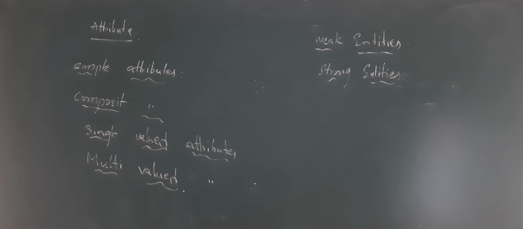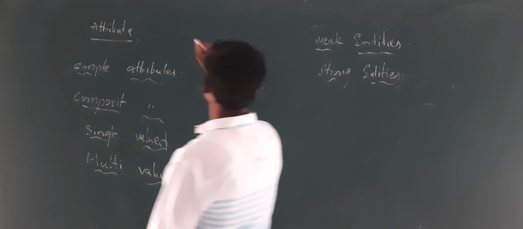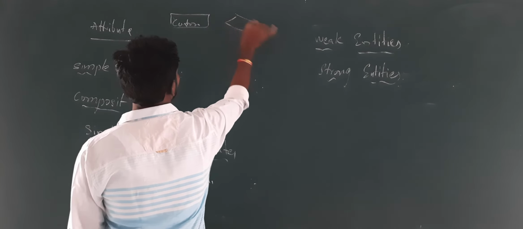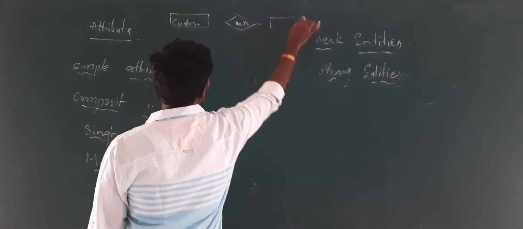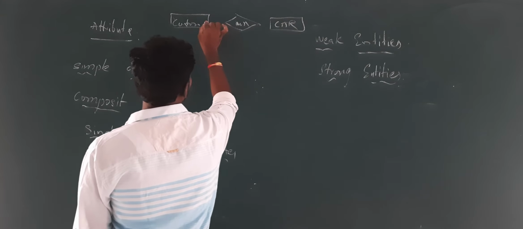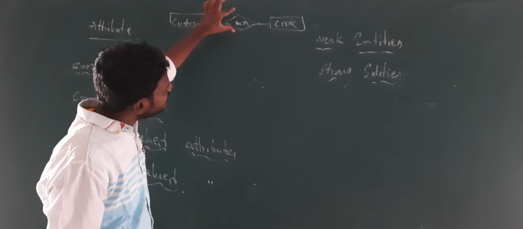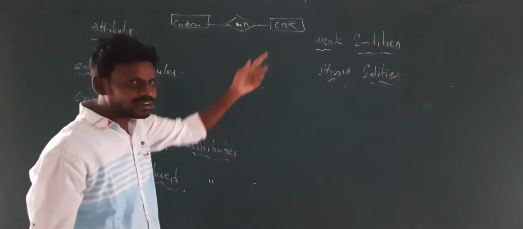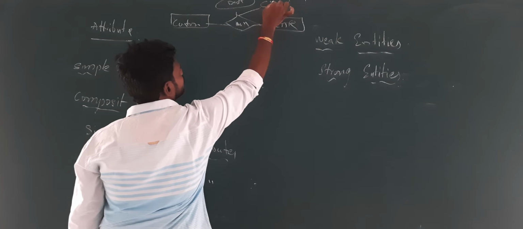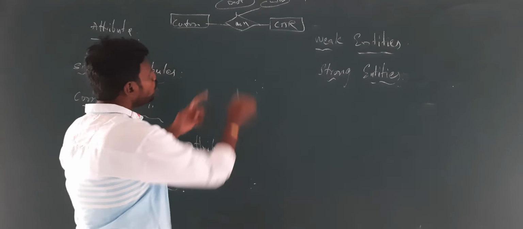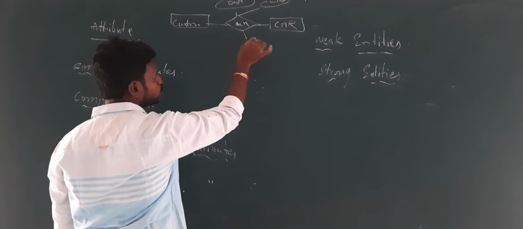And as I told you about the relation, even a relation can have attributes. For example, in yesterday's example we saw that a customer owns a car. We saw this example in our last lecture. Now this relation can also have attributes like this: owned on date, owned a color, owned from a particular showroom. It can have different kinds of attributes on the relationship also.